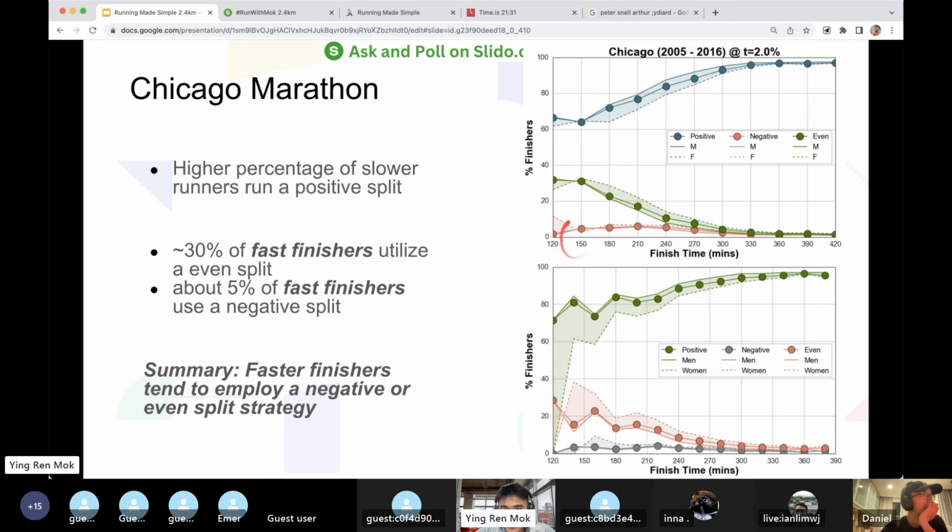Some use a negative split. What I'm trying to say here? The summary is this: faster finishers tend to employ a negative split or even split strategy. So we really need to try our best to do an even or negative split in order to be sure that we are maximizing our race day potential.